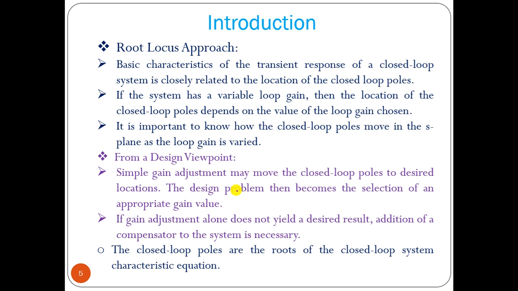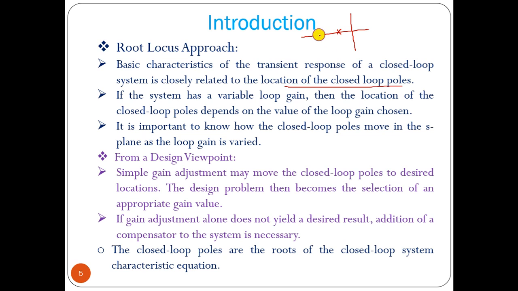Now in the root locus approach, the basic characteristics of the transient response of a closed loop system are closely related to the location of the closed loop poles. So if we know where the closed loop poles are, then we can find out the transient response of the system output, the output response. That I already told you.